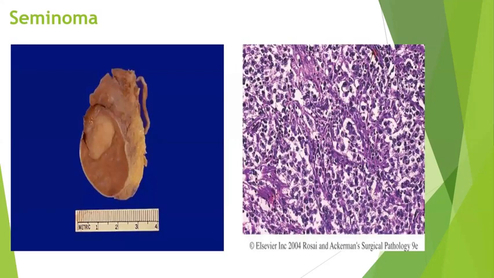So here you can see the gross picture of a testis with a growth, which is a well-defined gray-white tumor. On cut section, it shows a homogeneous gray-white tumor with a flesh-like appearance. This is seminoma. Here you can see multiple lobules of tumor or tumor nests with polygonal round-shaped cells with clear cytoplasm, pleomorphic nucleus, and sometimes prominent nucleoli. This is the counterpart of dysgerminoma in the ovaries.